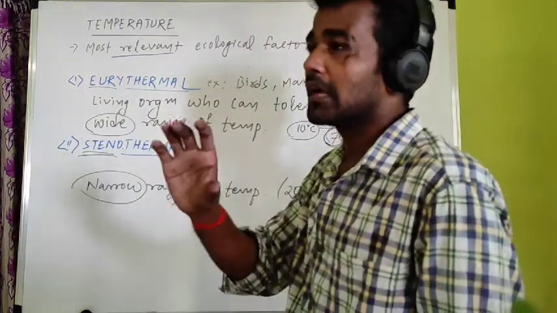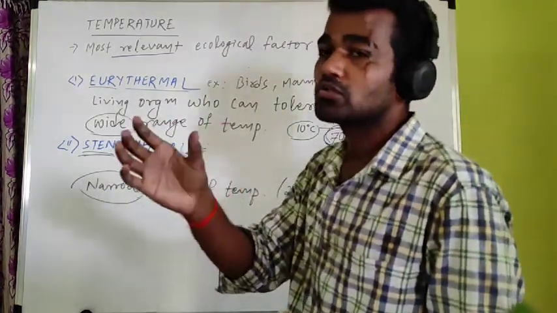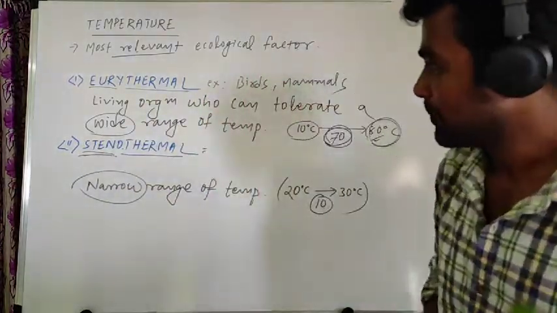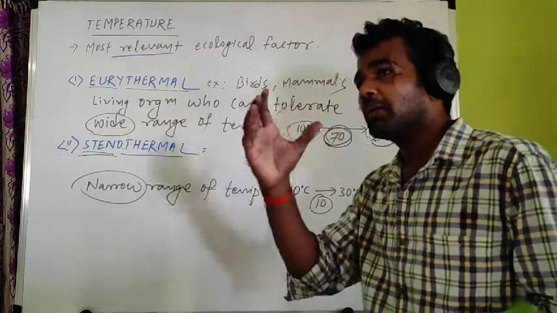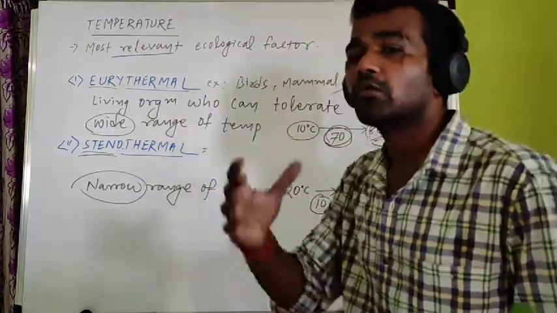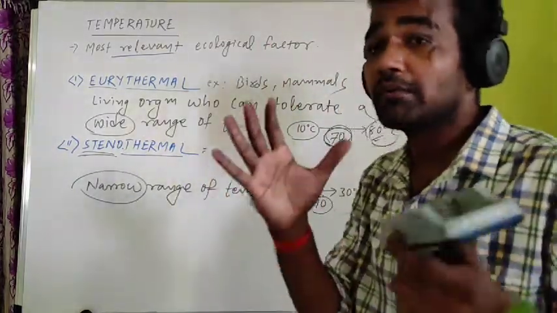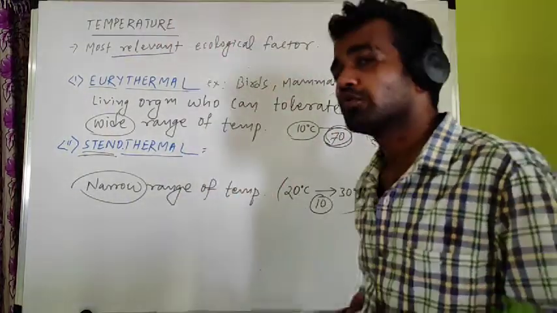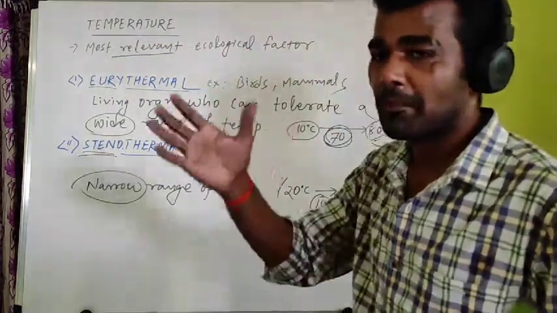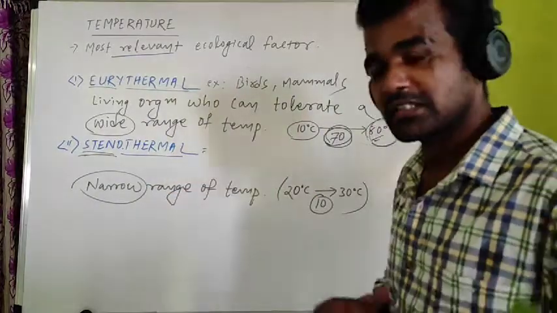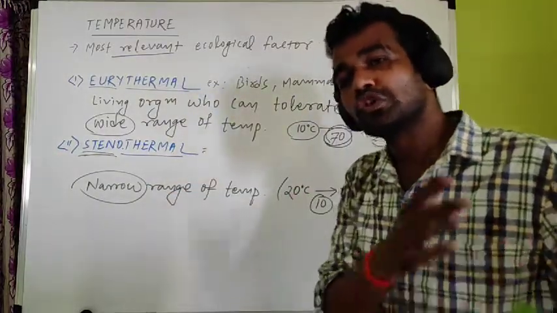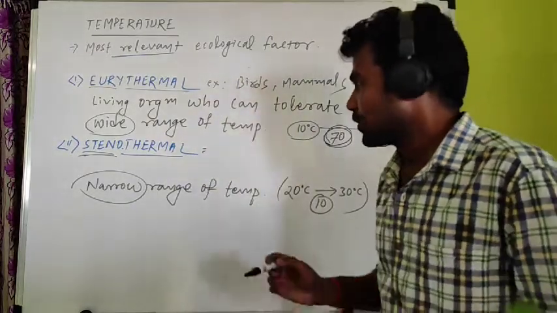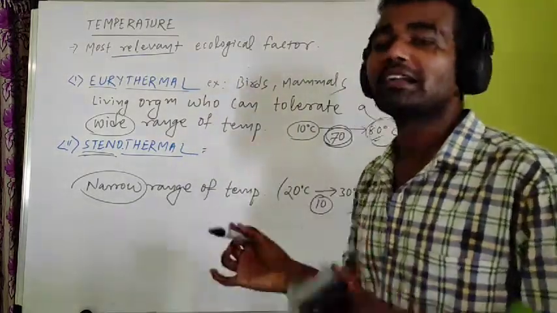During fever time it is not 40, it goes to 38 or 39. Our body temperature is 37, but we can survive when the temperature in our environment goes up to 50 also. During very hot summer time, the environment goes more than 50 in some parts of India. Similarly, the temperature goes to 0 degrees or negative in some parts like the Kashmir area. So we can tolerate a wide range of temperature.